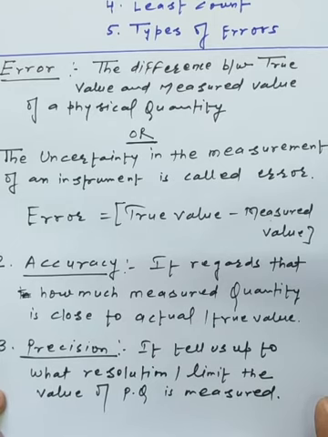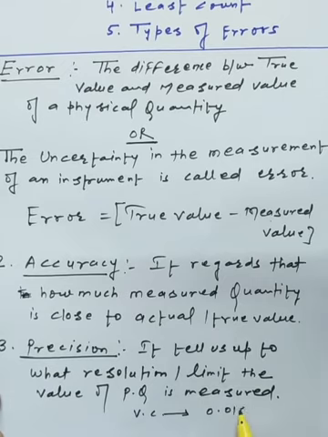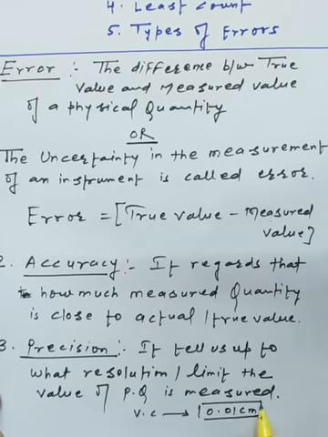Suppose you are measuring length with a scale, and someone is measuring the diameter of a particular object with vernier calipers, a device we will use in the lab. The scale has a limit of resolution of 0.1 centimeter, but the vernier calipers have a limit of resolution up to 0.01 centimeter. So easily up to that limit it can measure.